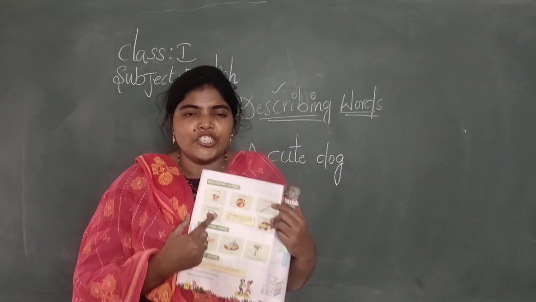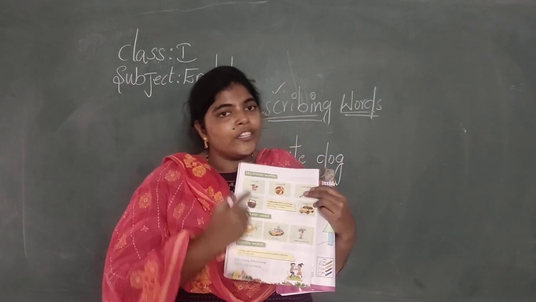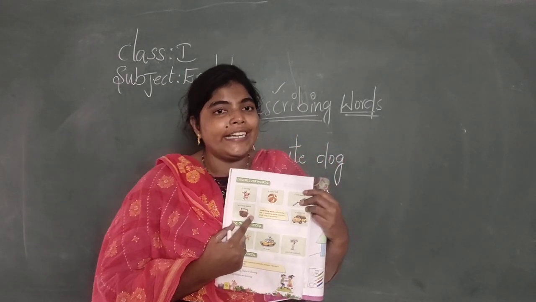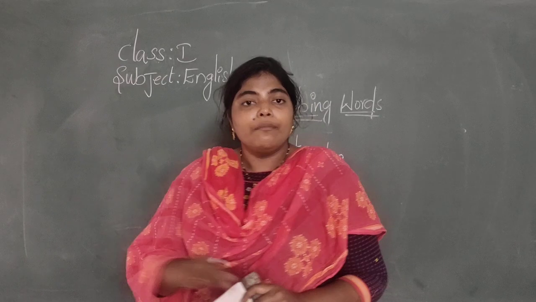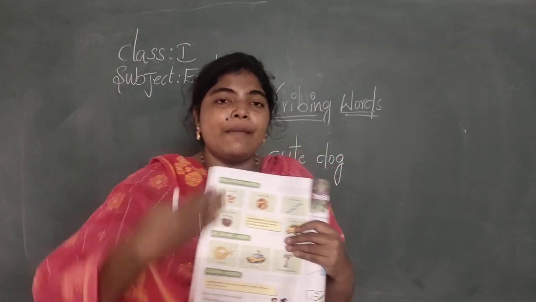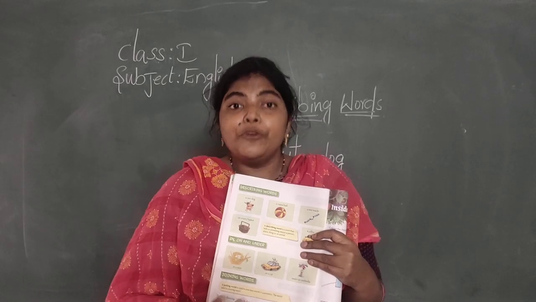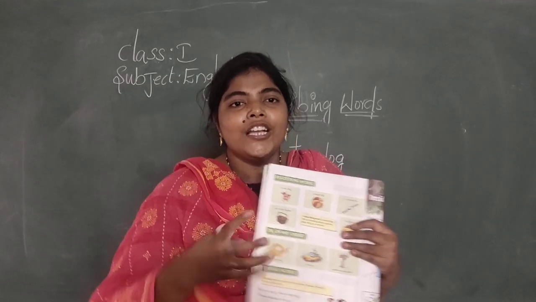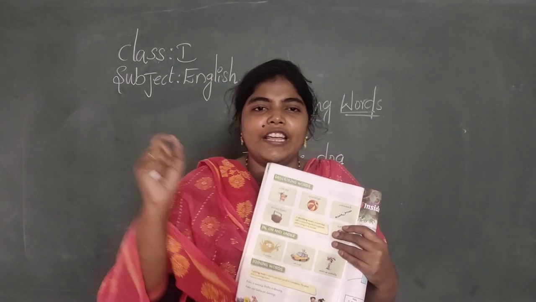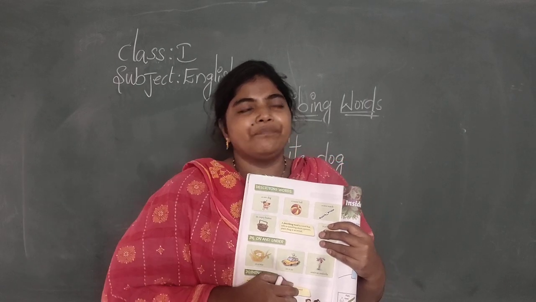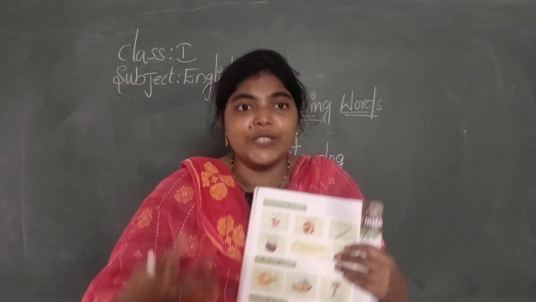By seeing this picture, we can write the spelling dog here. But why are we writing a cute dog? Because we are describing how the dog is, the beauty of the dog. It's looking so fluffy and it's very nice to see.